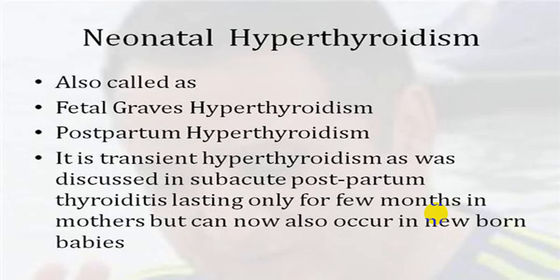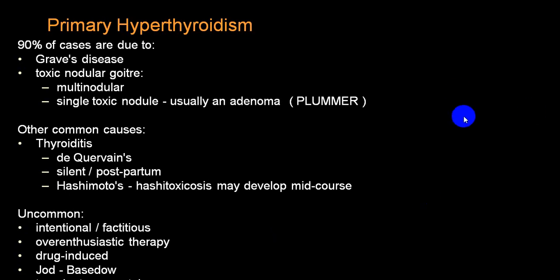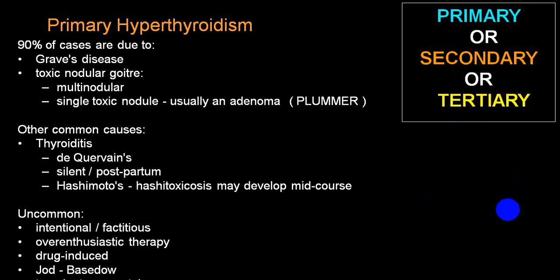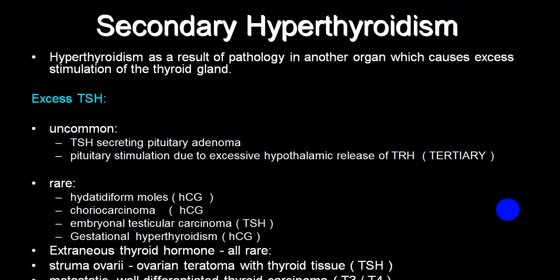This is neonatal, with different names given: fetal Graves, hypothyroidism, postpartum hypothyroidism, or transient hypothyroidism. We already mentioned primary hypothyroidism. I skipped this particular slide. Primary, secondary, and tertiary. Secondary is pituitary and tertiary is hypothalamus. This is the secondary group.